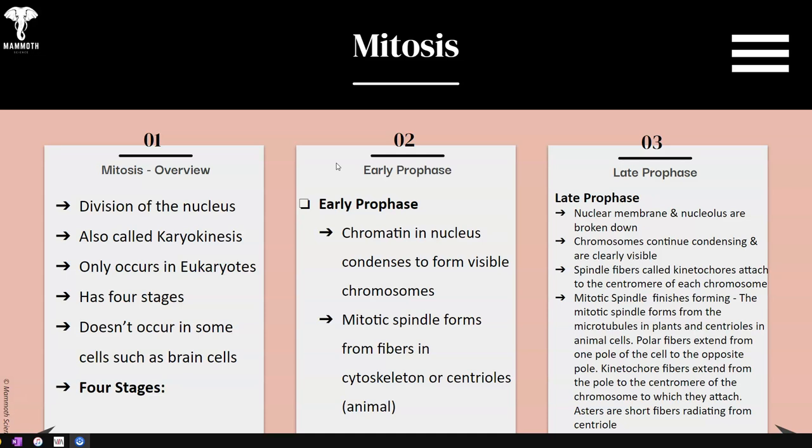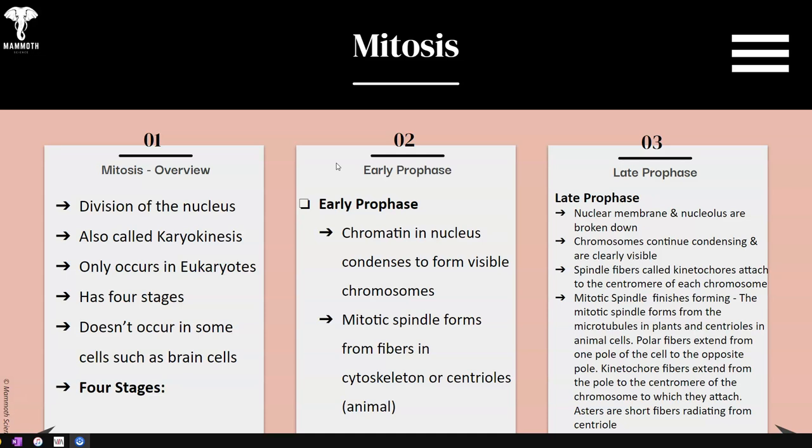Now in early prophase, chromatin, thread-like DNA in the nucleus, condenses to form visible chromosomes. A mitotic spindle also forms. Now what is this? These are aster rays and spindle fibers that project or protrude out of the centriole. And then in late prophase, the nuclear membrane is broken down. You'll see the nucleus begin to disintegrate, and the nucleolus is also broken down.